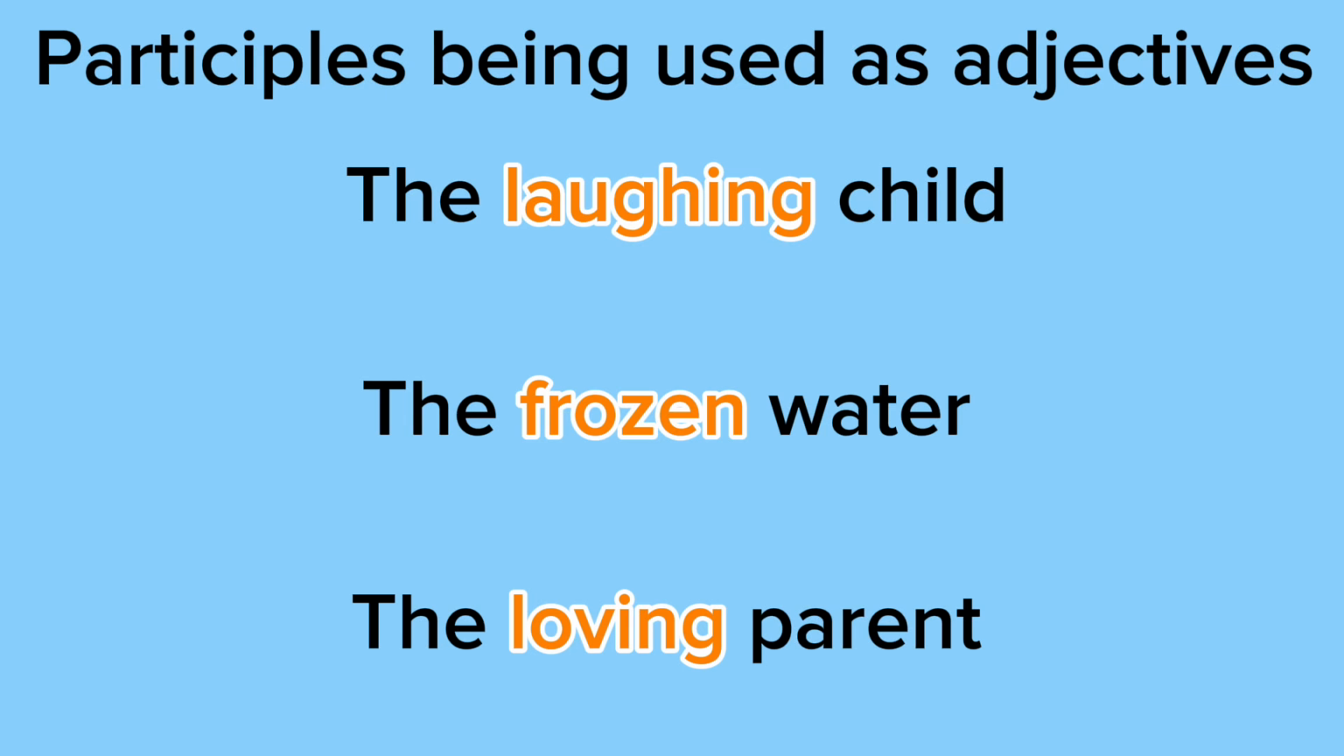Example 2 says the frozen water. So the participle frozen, which is an irregular past participle, is being used to describe the water. So example 3 says the loving parent.